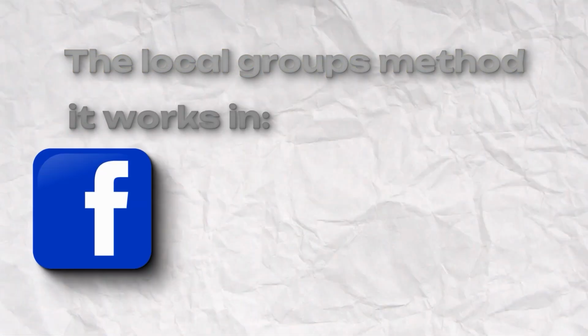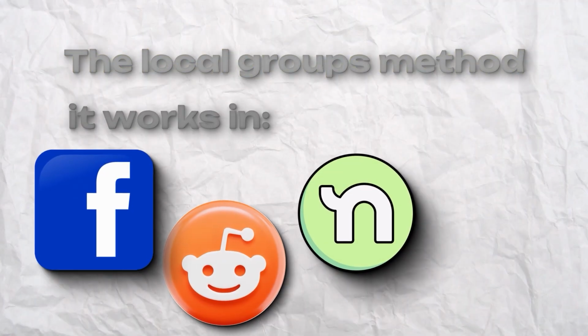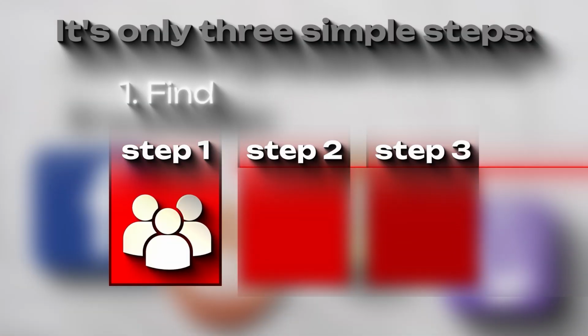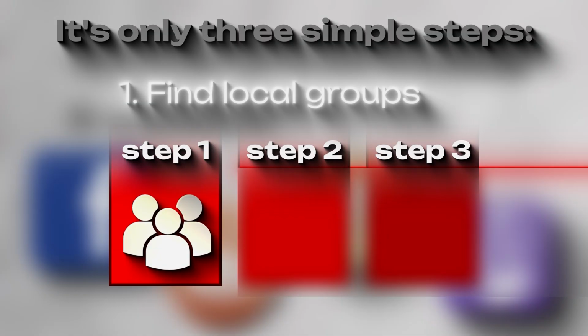I call this the local groups method, and it works in local Facebook groups, on Reddit, on Nextdoor, and on Alignable. It's only 3 simple steps. Step 1, we find the local groups. These are the communities where the people in your town are already hanging out and talking to each other every single day. On Facebook, you search your area plus local business groups.